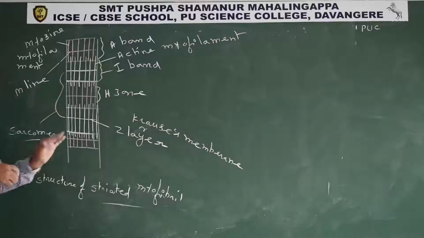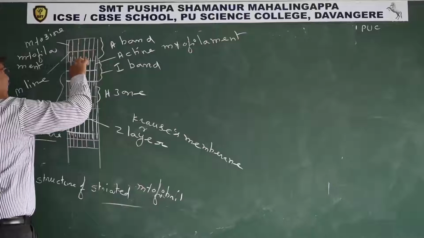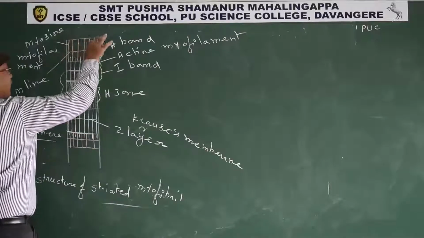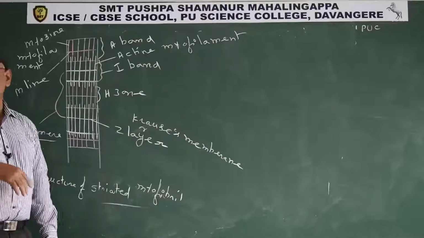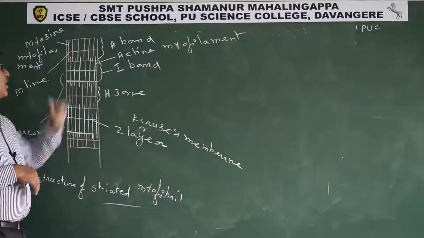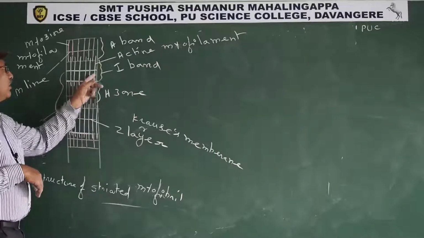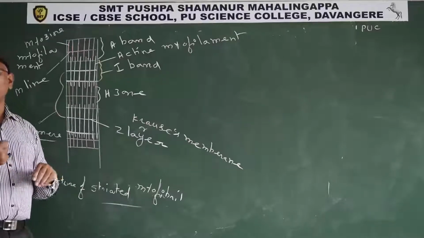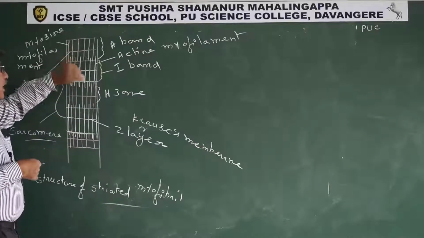So, structure of the striated myofibril. In a myofibril, myosin filaments and actin filaments are arranged alternately. The part of the myofibril mainly containing myosin filaments is known as the A band or anisotropic band. Light rays are passing through the A band, that's why it is dark. The part containing only actin filaments is known as the I band or isotropic band. Light rays are reflected, that's why it is bright. Dark band is the A band, bright band is the I band.